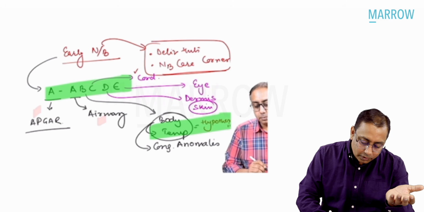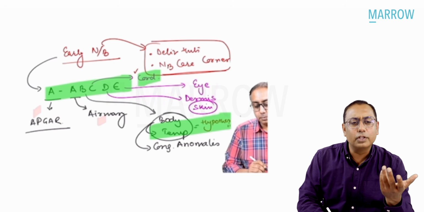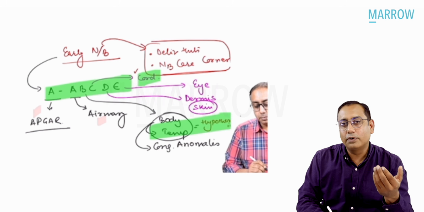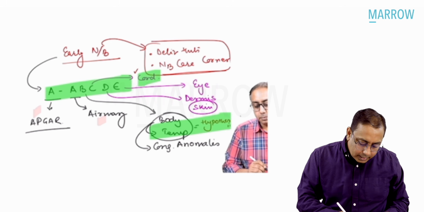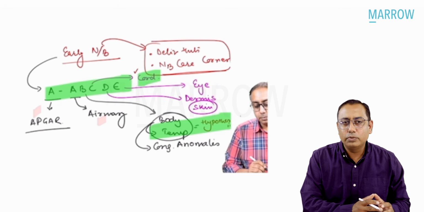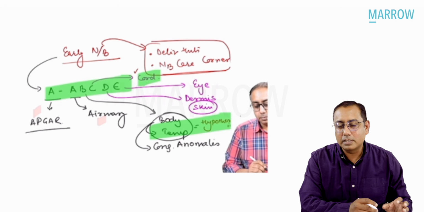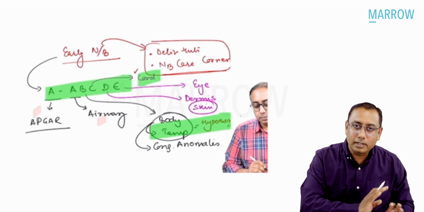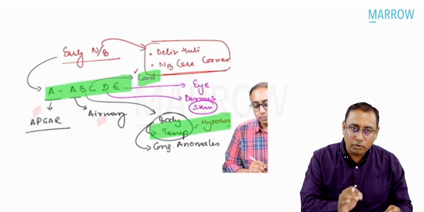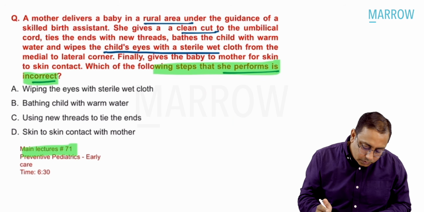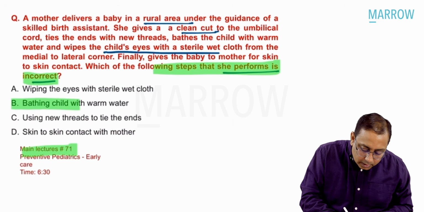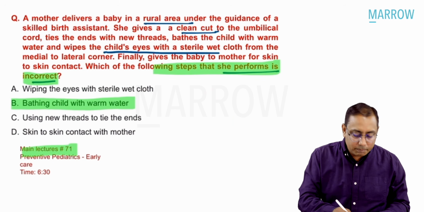C stands for congenital anomaly. C also stands for cord care. D stands for skin care, and E stands for eye care. In eyes, earlier we were using many chemicals or silver nitrate and so on. Nowadays, nothing special. We just take normal water or normal saline, and we wipe the eyes from inside to outside.